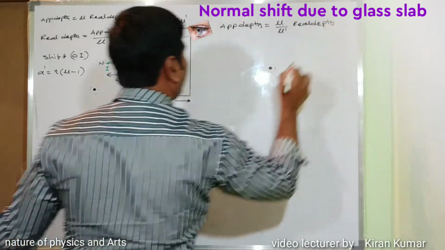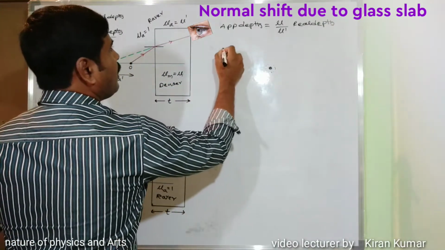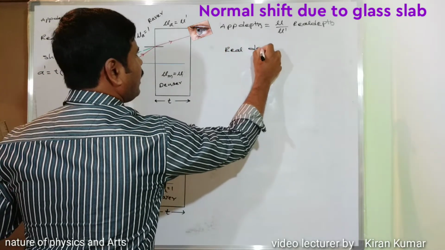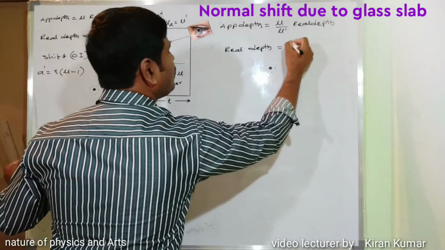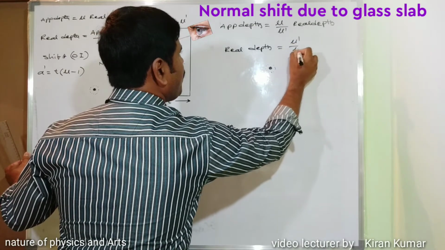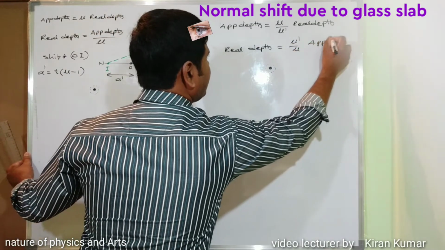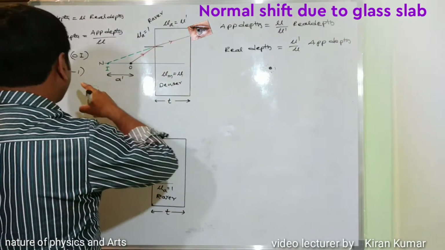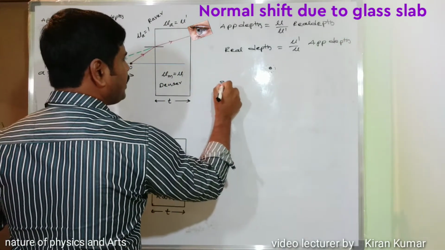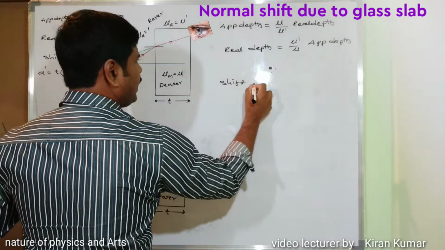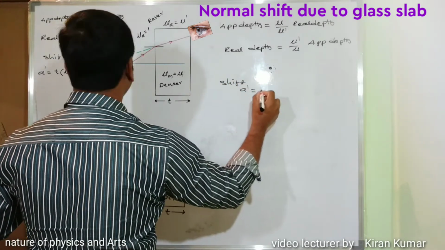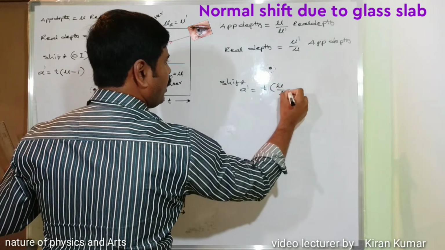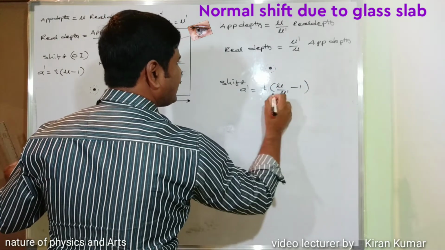Okay, and the next formula for the real depth is equal to mu dash by mu into apparent depth. Please try to understand. And the corresponding apparent normal shift A dash is equal to T into (mu divided by mu dash minus 1).